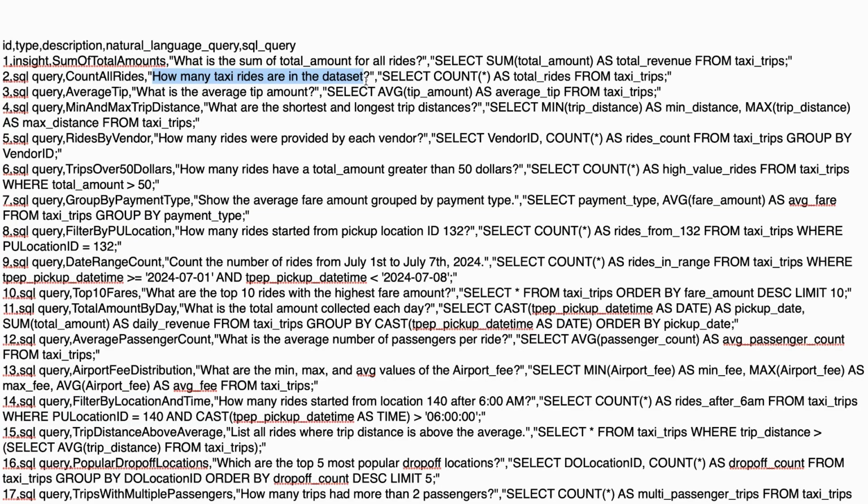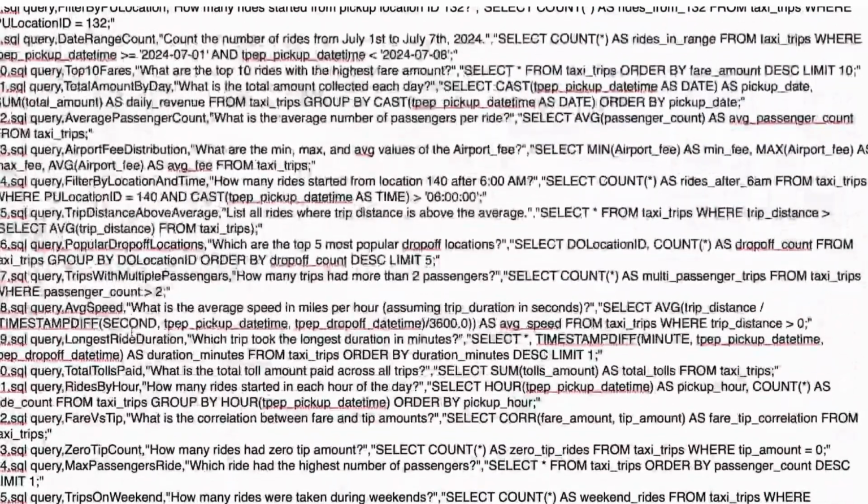With semantic search, the system understands the meaning behind your question, not just the exact words. So in all these cases, how many total rides, or total rides, or count of all the taxis, these are all mapped to the correct SQL query: select count star as total rides from the taxi trips. This works by converting the question into a vector, a mathematical representation of its meaning, and matching it with the closest query or intent from the pre-indexed database, using a tool like Azure AI Search or any other DB like ChromaDB. So we will use this SQL script here.